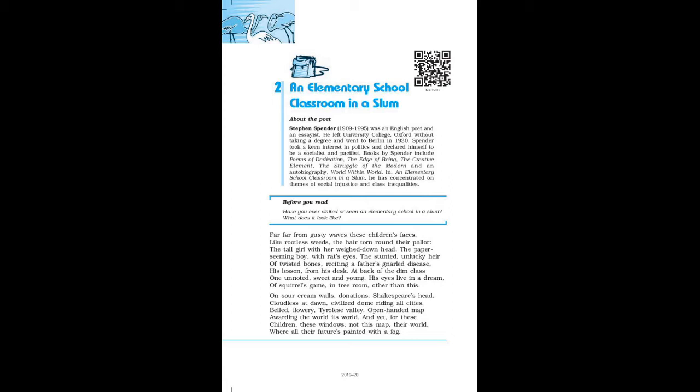That's why the walls are called sour cream. Donations: the things or money, whatever is received or given in charity to the school. Next is dawn. Dawn means early morning, before the sunrise, when the first light emerges. That is called the dawn. Civilized dome: here it means the rising sun at the horizon, which is in the shape of a dome. Dome is a semicircle type.